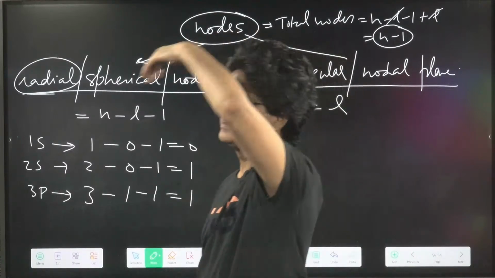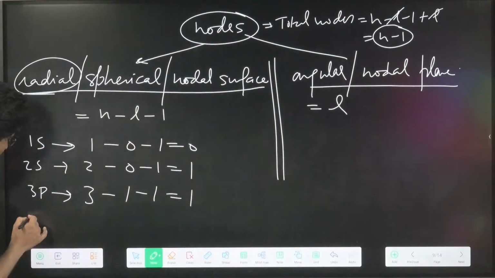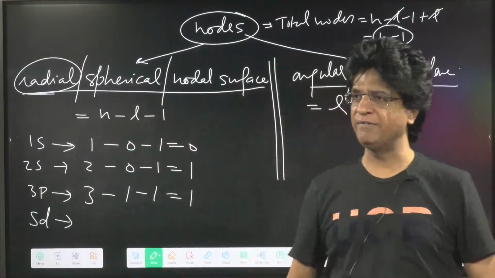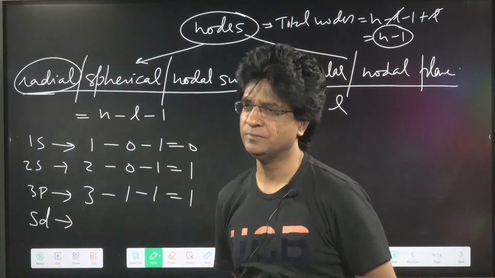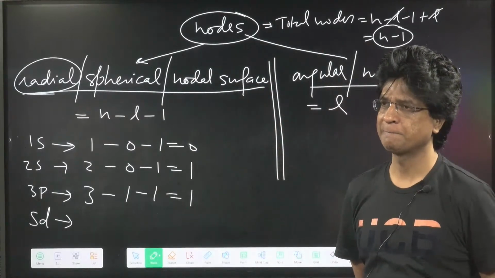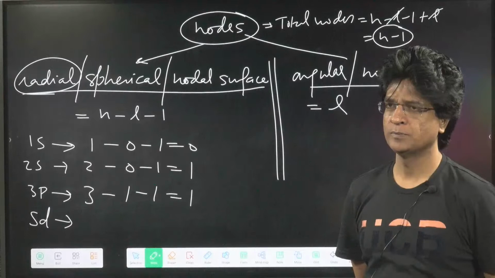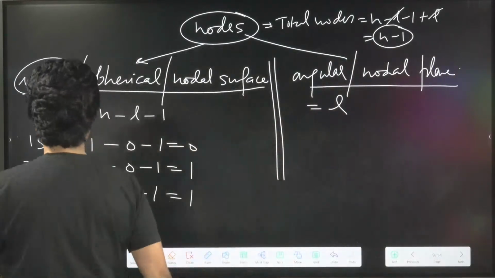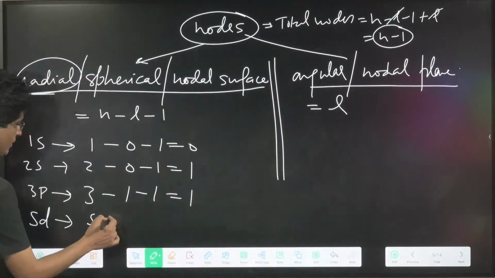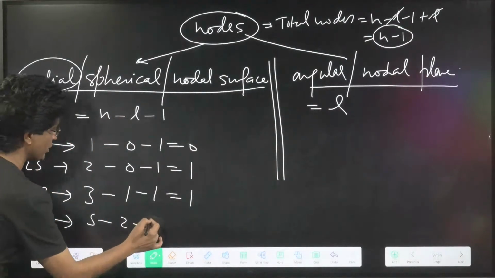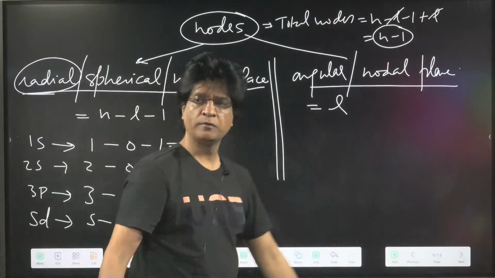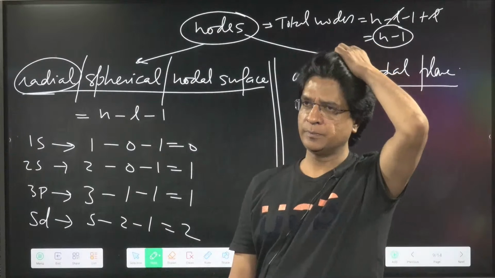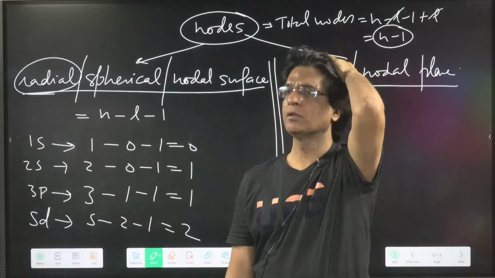Tell me, in 5d, how many radial nodes are there? Don't make a mistake. For 5d, the L value of d is 2, so 5 minus 2 minus 1 equals 2. Much better.